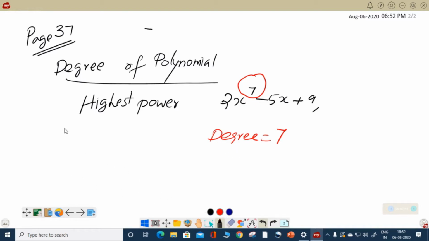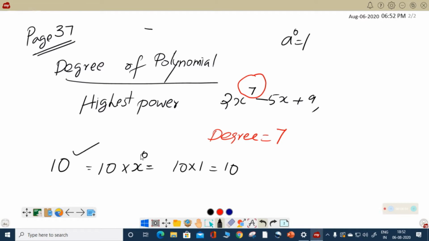तो आप पूछते होंगे if a simple constant is given like 10, is it a polynomial? Yes, it is a polynomial. Why? It is a constant, but it can be expressed as 10 into x raised to 0. I told you earlier a raised to 0 is equal to 1, so it is 10 into 1, which is equal to 10.